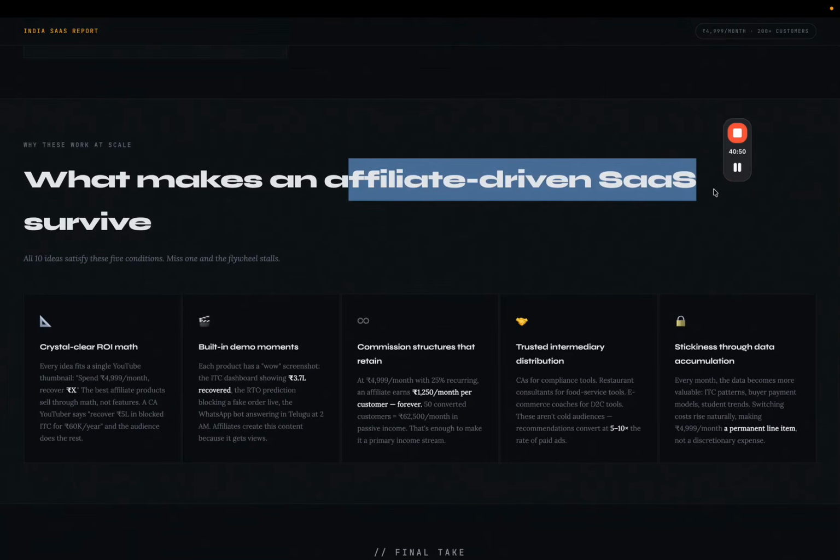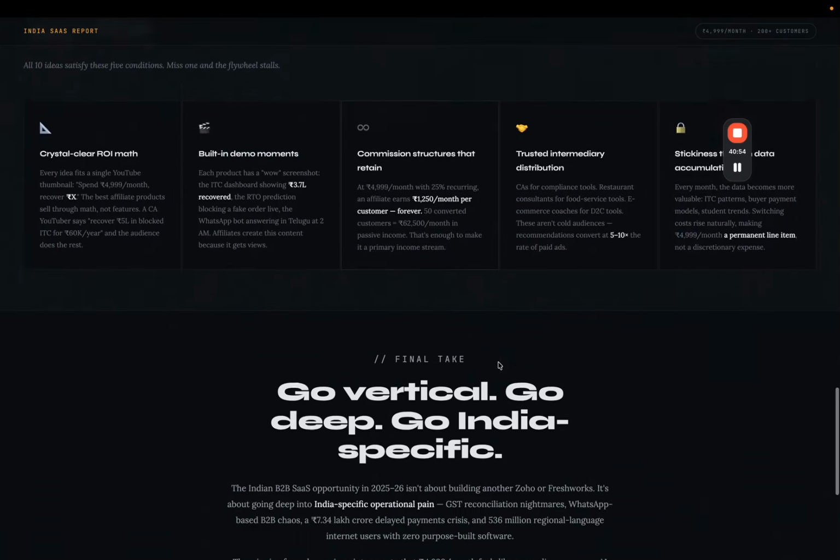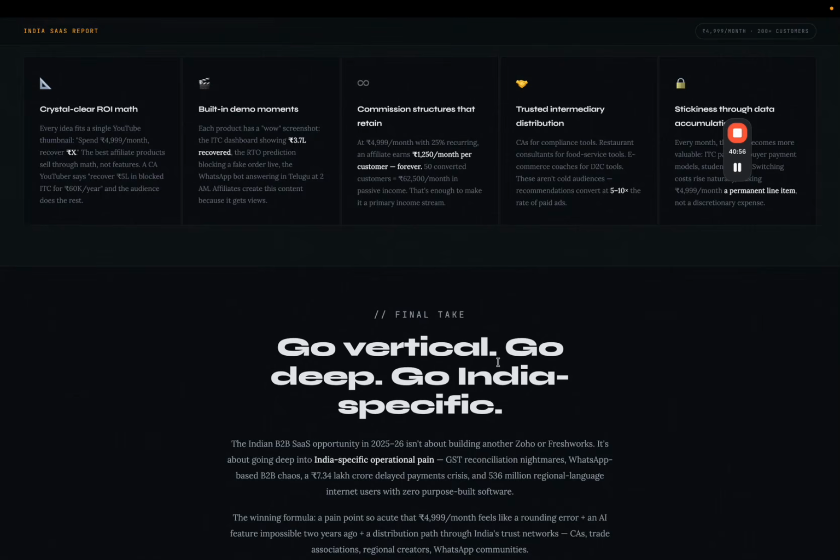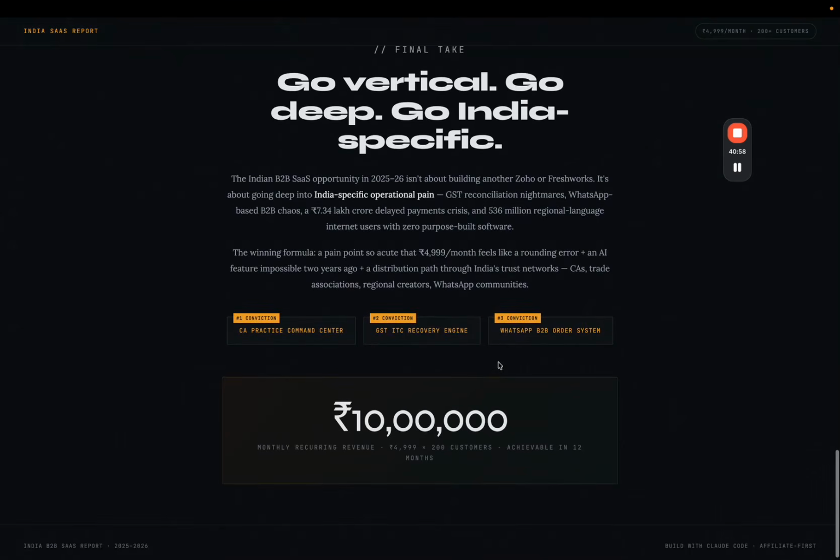What makes an affiliate-driven SaaS survive? Crystal clear ROI math, built-in demo moments. Basically, being able to solve the person's problem. Exactly. Okay. Go vertical, go deep. You can basically see the idea that I ranked is what this is ranking as well, as per the conviction, right?